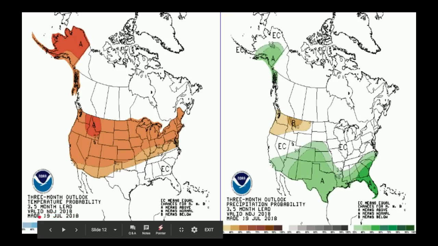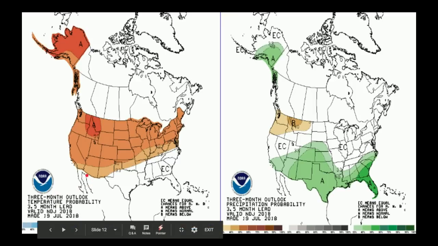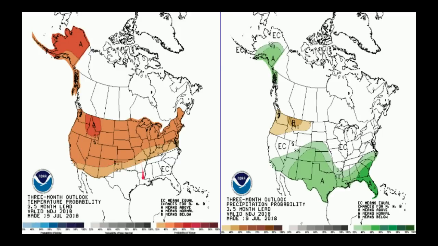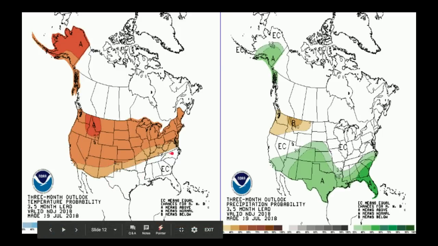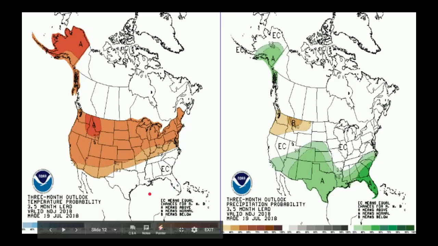And you can see this is made July 19th, the last time it was updated. So they're going to update this soon, I think. I don't know how often they update this, but possibly once a month. And you can see that for November, December, January, a lot of the northern part of the country is above average. But where the El Niño Modoki may be forming, you could see equal chances, or the best chances for below average conditions are towards the south. Which, even if an El Niño formed, it would be similar, but with an El Niño Modoki, it will be more leaning towards the eastern coast.